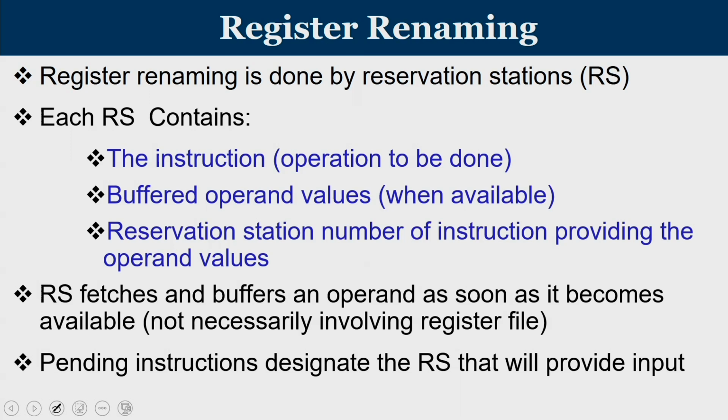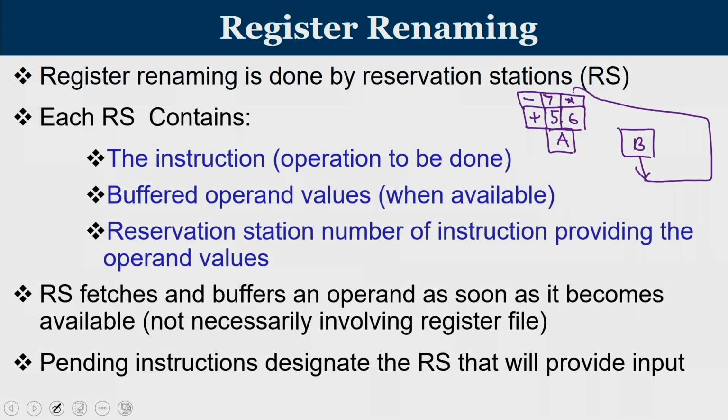So consider this is one functional unit A and this is another functional unit B. Now the reservation station of A means I am supposed to perform a plus operation on 5 and 6. So 6 and 5 are the values. As and when A is free, this is taken. Similarly, another entry of the reservation station can say I have a value 7. Let's say 7 is my operand and I am waiting for a value to be produced by B. So as and when B produces the result, that value will come over here.